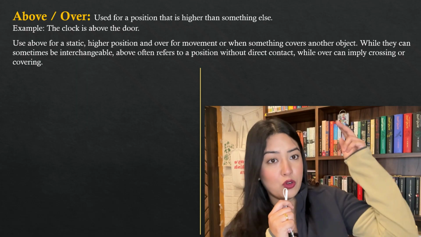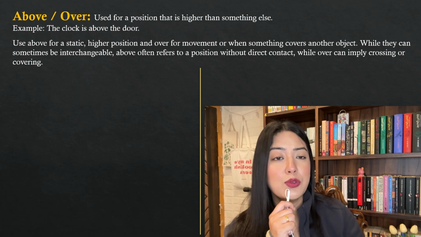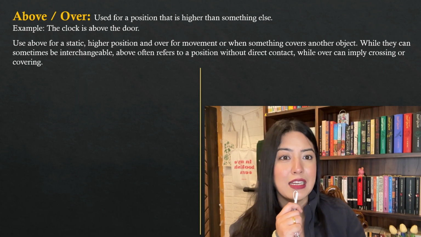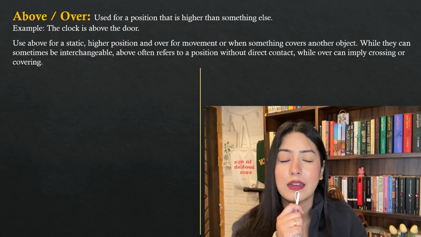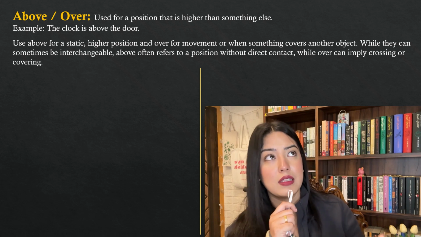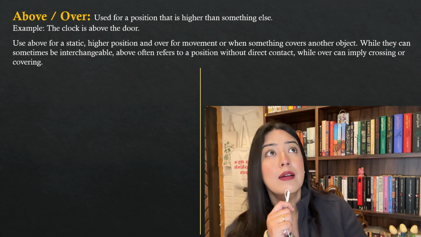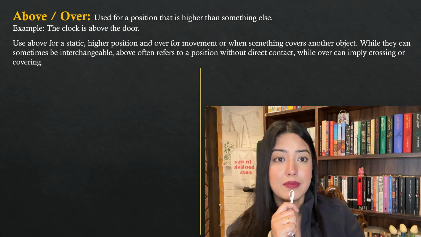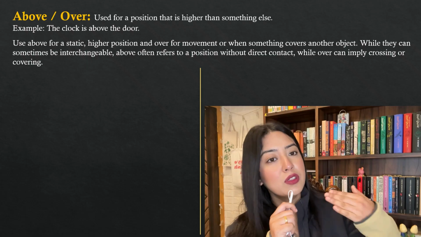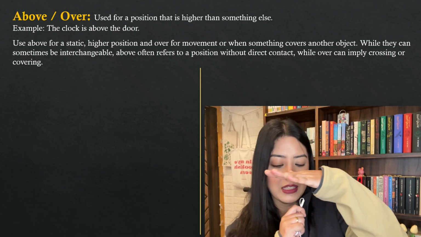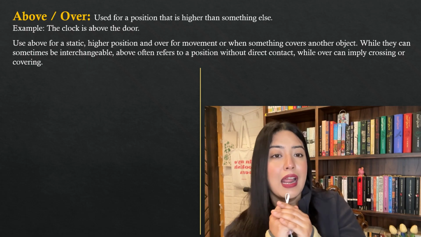Also, if they're crossing, it's a location. Use over whenever something is directly over something else and there is contact. Above means there should not necessarily be any contact, but over has contact. For example, you can say the roof is over the building. It's grammatically correct. Why? Because the roof is connected to the building, and it's over the building.